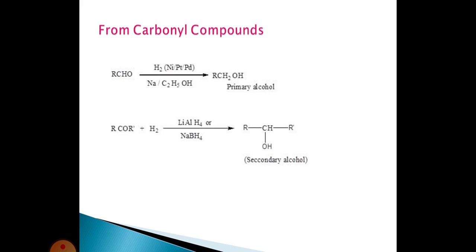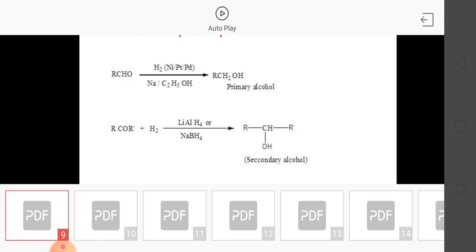The next one, we take the ketone RCOR' plus H2, addition of a hydrogen molecule, in the presence of lithium aluminum hydride or sodium borohydride to form a secondary alcohol. Here lithium aluminum hydride and sodium borohydride are called strong reducing agents. What does reducing mean? These add hydrogens to the particular compounds. Here hydrogen addition takes place easily. These are called strong reducing agents.